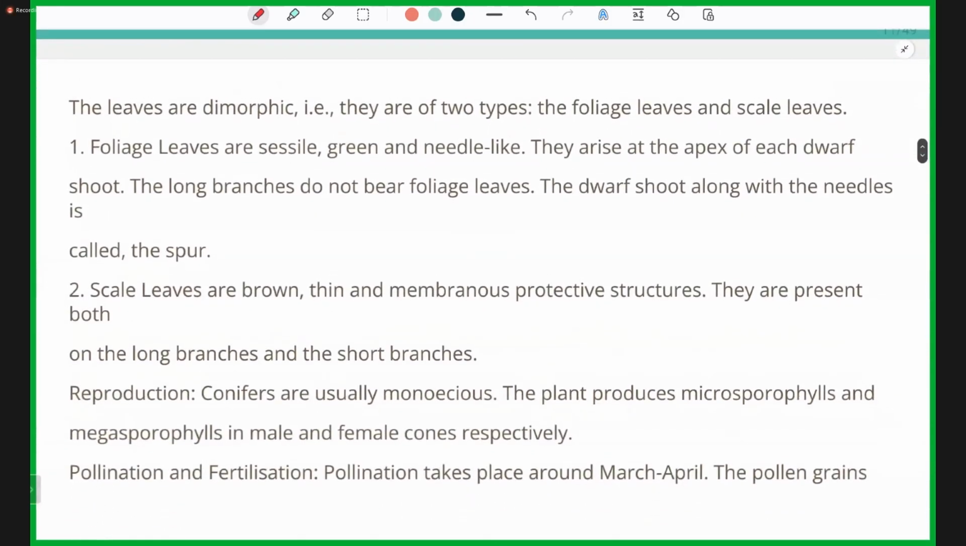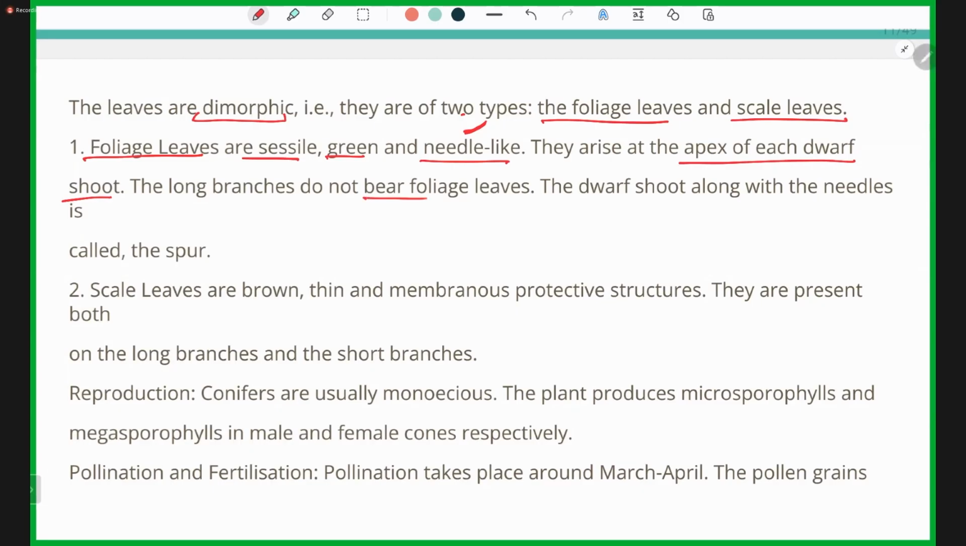Now about the leaves. The leaves are dimorphic. They are of two types, the foliage leaves and scale leaves. By dimorphic, they mean that the leaves have two kinds of morphology. The foliage leaves are small, sessile, green, and reduced to a needle-like structure, and they arise at the apex of each dwarf shoot.